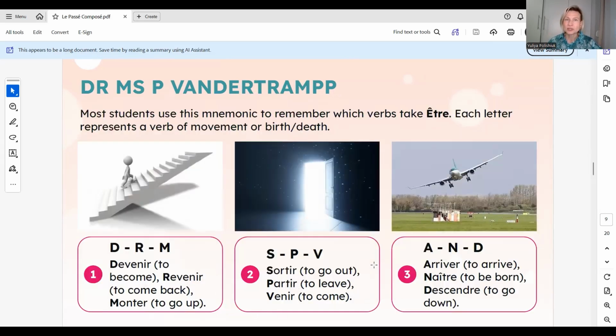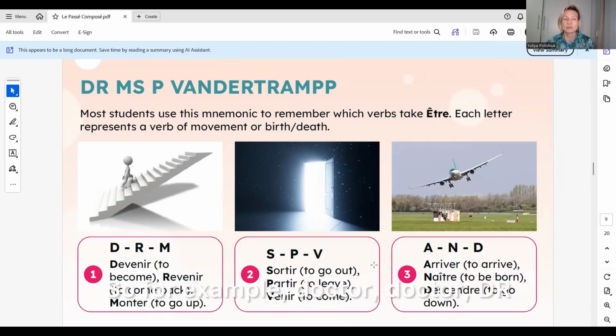So in order to remember the verbs that are used with the auxiliary verb être, we remember this phrase: Dr. and Mrs. Van der Trump. These are the verbs whose initial letter represent, this is a phrase, and every initial letter of the words in this phrase represents a verb.